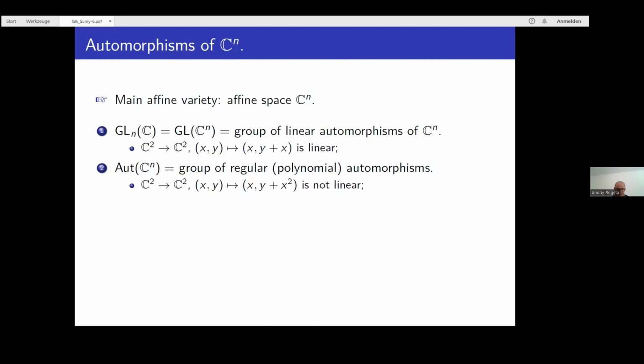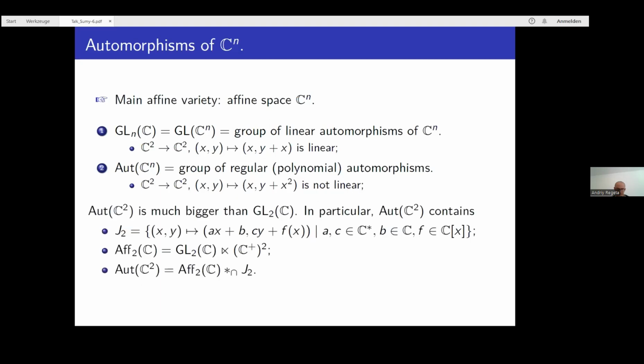Basically, I'm going to study today the group of all regular automorphisms of C^n, or more generally of any affine algebraic variety. Already in dimension 2, the automorphism group of C^2 is much, much larger than the group of linear automorphisms of C^2, GL_2.